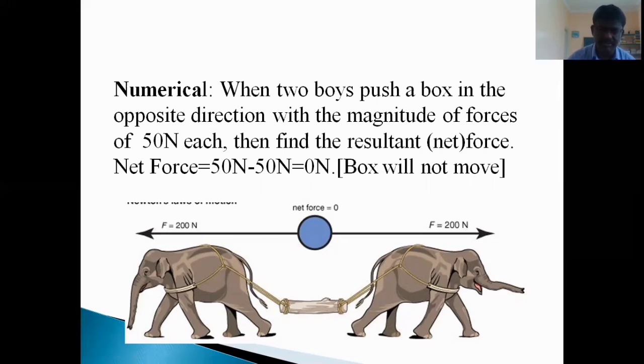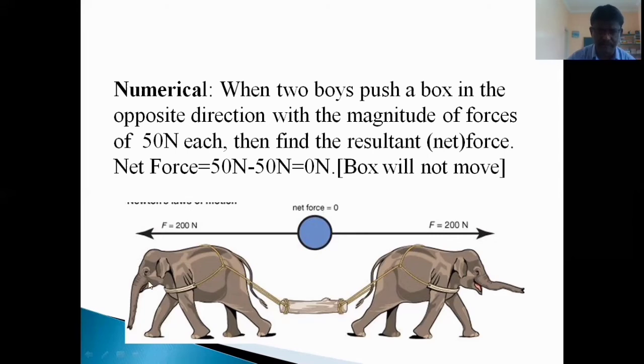You are good at imagination. Find the resultant or net force. Net force will be equal to 50 minus 50, because it is in the opposite direction, that's why it is minus. It will be equal to 0 N. When the resultant force is 0, the box will not move.